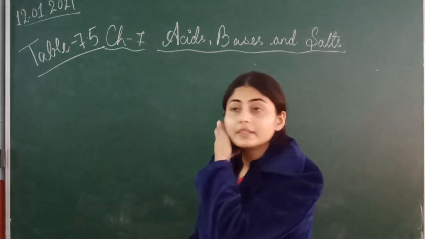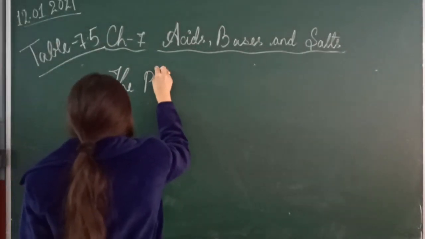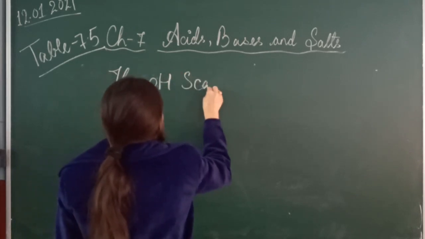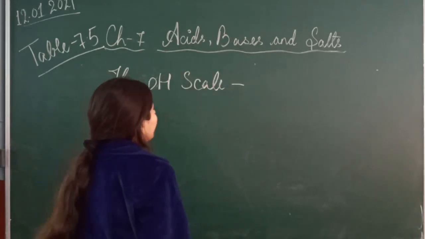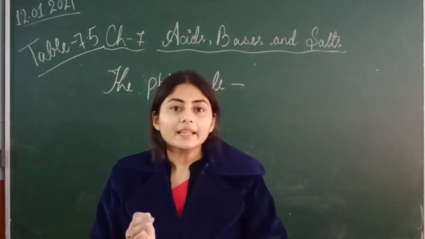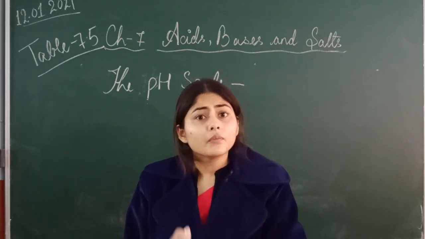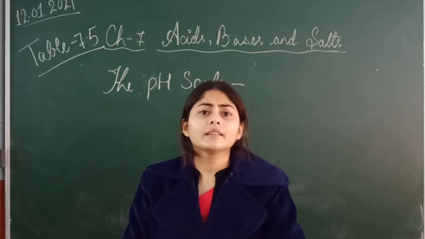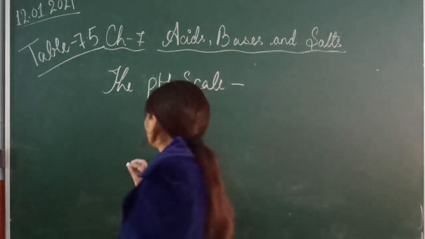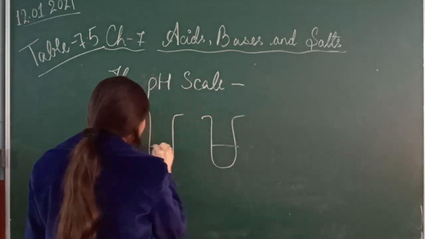So come to the next topic, that is the pH scale. What is the pH scale? Listen here. By an indicator, we came to know that our substance is acidic or basic. But we don't know how acidic or basic our substance is. For example, we have two test tubes, and in both I have given you acid.